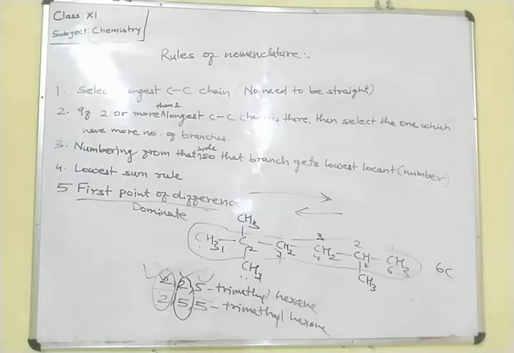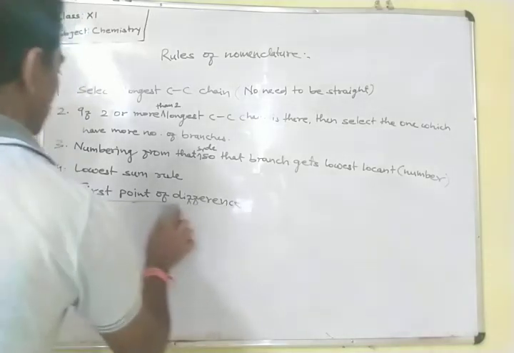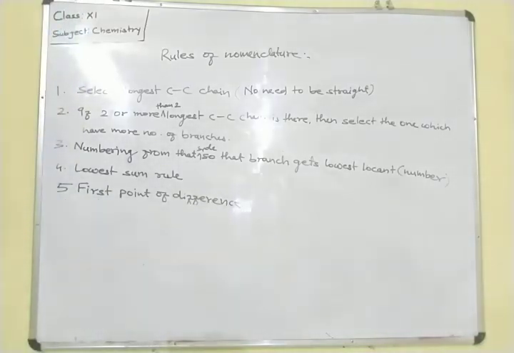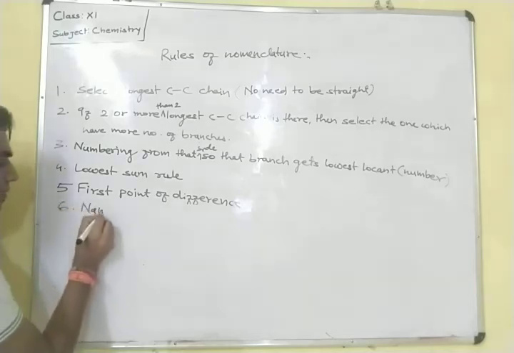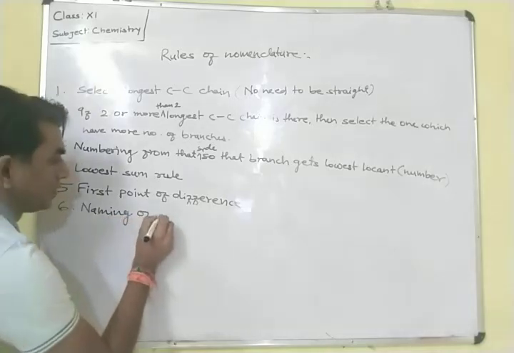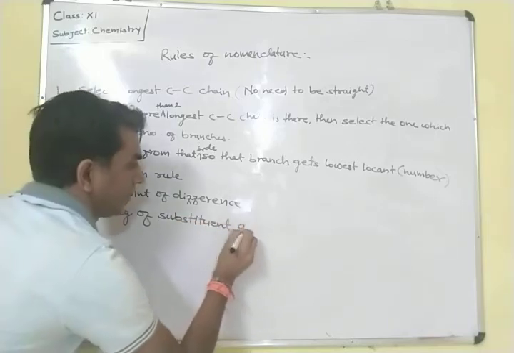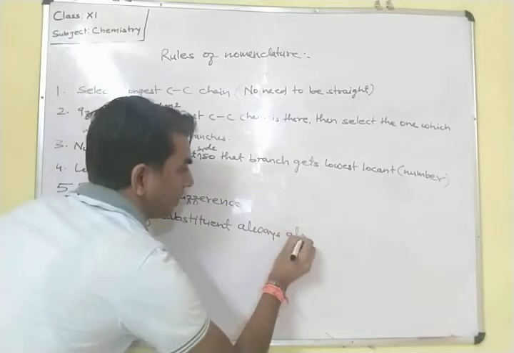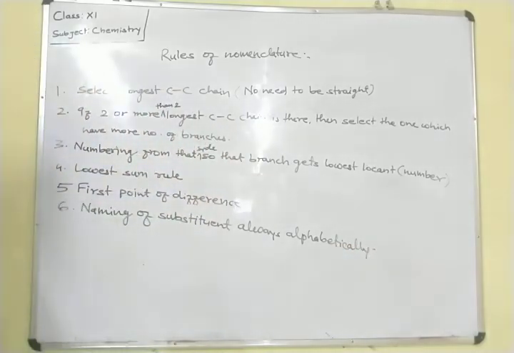If two carbons are attached, the next rule after the first point of difference is that naming of substituents is always alphabetical. Naming of substituents always alphabetically.